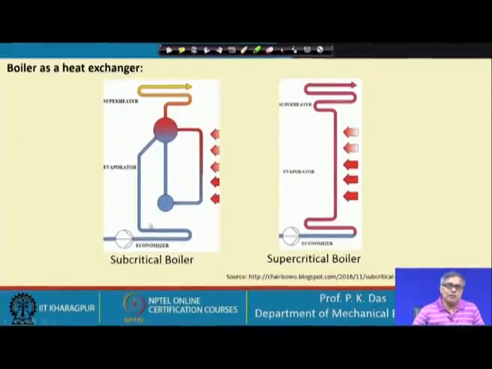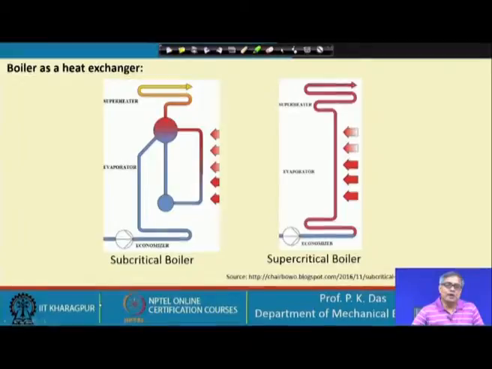So, the same problem occurs here, which I have discussed: I have to handle subcooled liquid in the economizer, then a two phase mixture in the vaporizer portion of the boiler, and then superheated vapor in the superheater of the boiler.